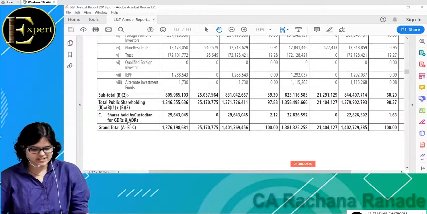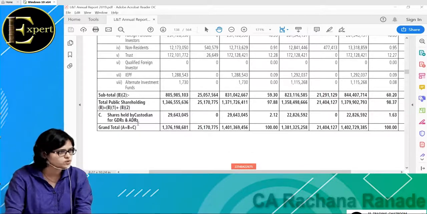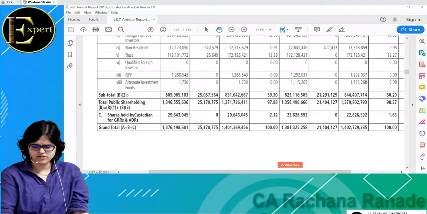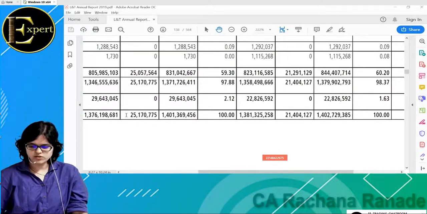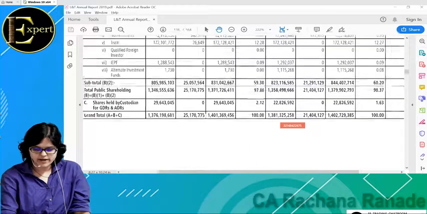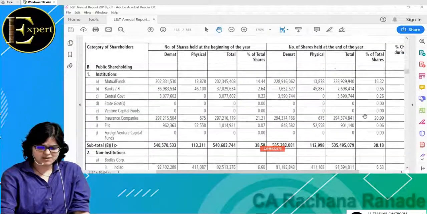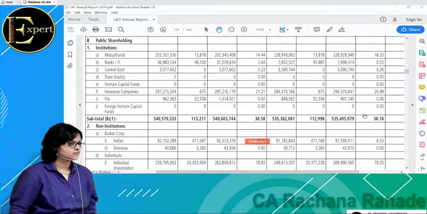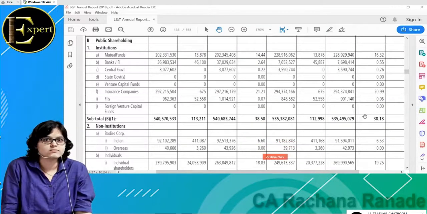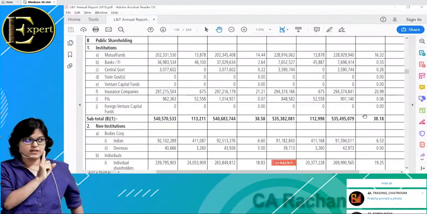You might be thinking, acha, okay, we got to know about a lot of new concepts, but based on this, can I decide whether I should buy shares of this company or not? There could be one parameter. Please understand, whenever I'm telling you how to decide whether to buy or sell, can you have only one parameter, or will you have to check multiple parameters? Multiple parameters. This is one of them that I'm discussing right now. So don't take this as a thumb rule, that this much percentage means buy, this much percentage means sell. No. This is one of the rules.